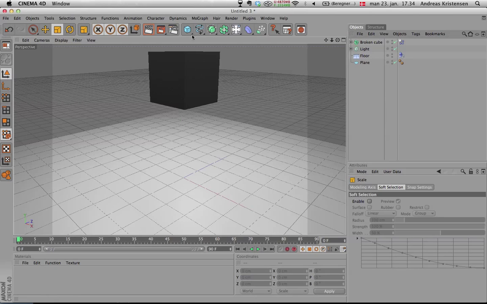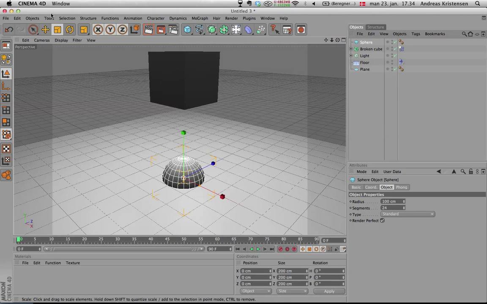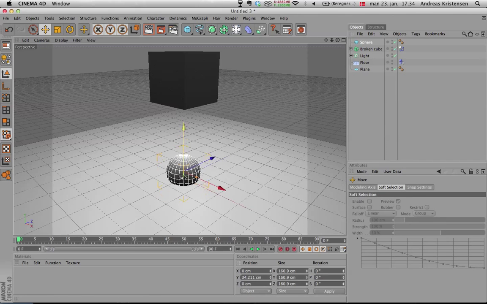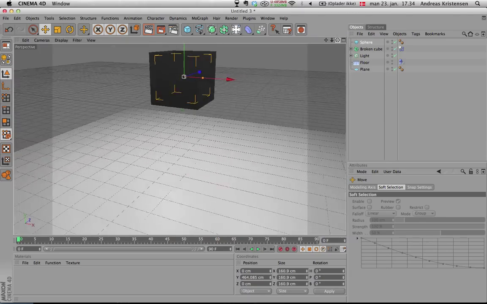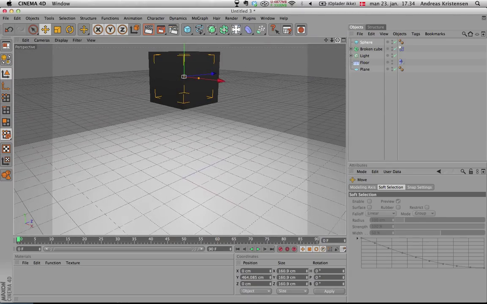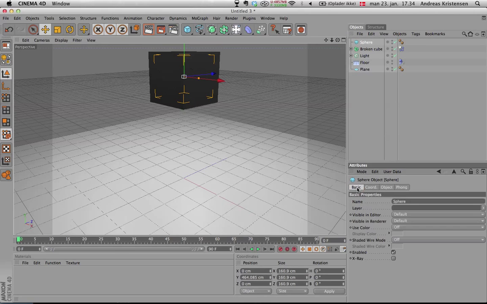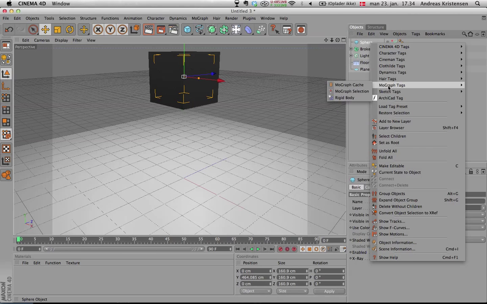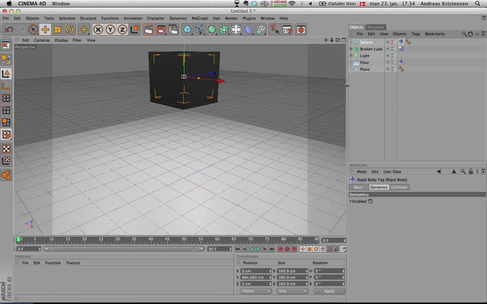Then make a sphere and make it a little bit smaller than the object you're going to fracture. Then drag it up so it's inside the object. Now take the sphere you made and click it once, go to basic, and visible in editor, just turn it off, and also we don't want to see it in the render, so turn that one off. Then right click and go to MoGraph rigid body, and now we should be ready.